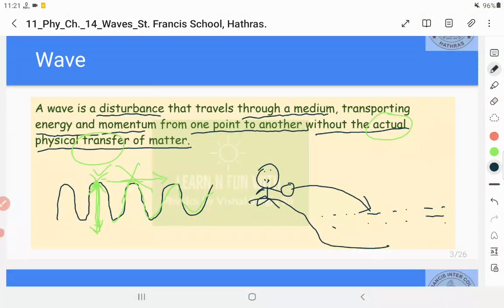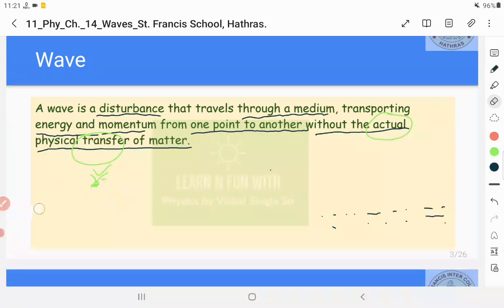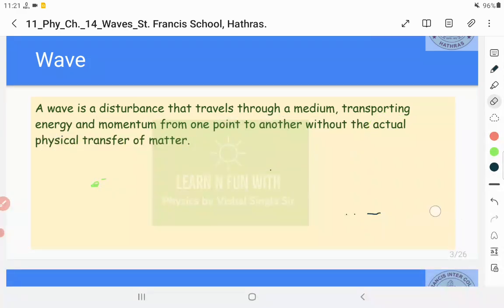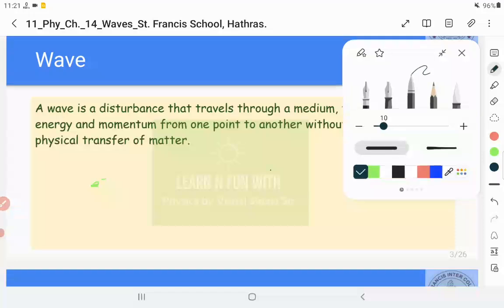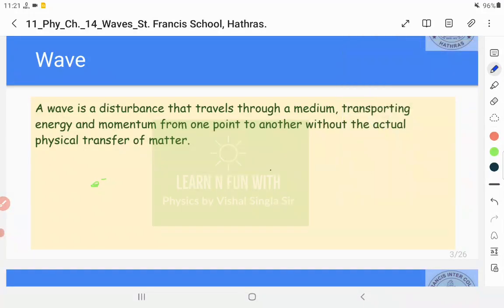Dear student, let us try to understand this point again. If you are sitting at the bank of the river and you try to throw a stone, a pebble, in the river or pond, what happens? You will find that there are water waves on the water surface. See what is going on here.